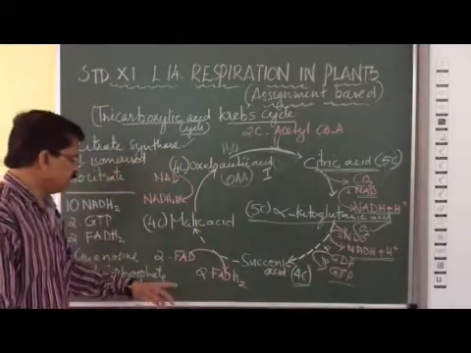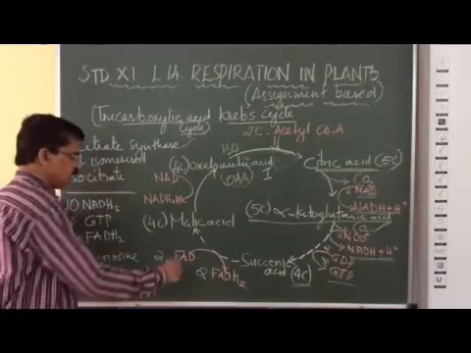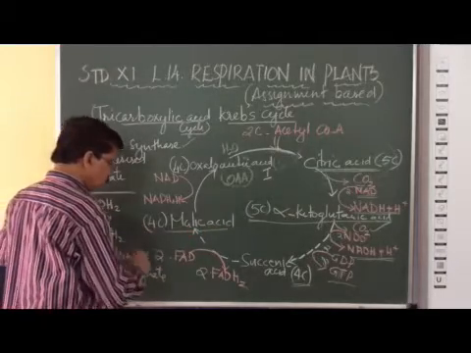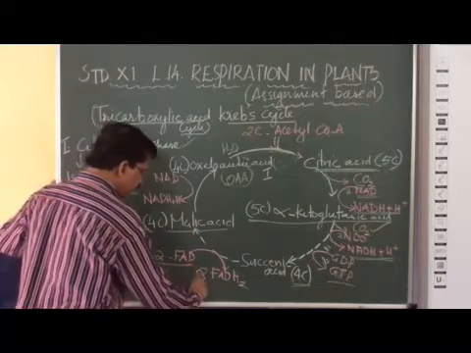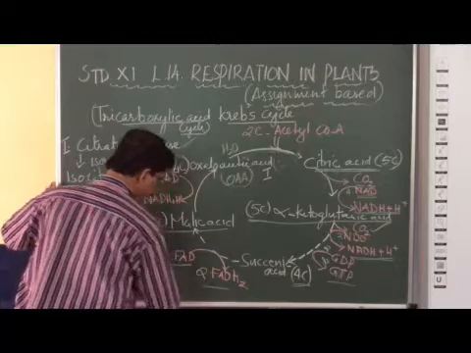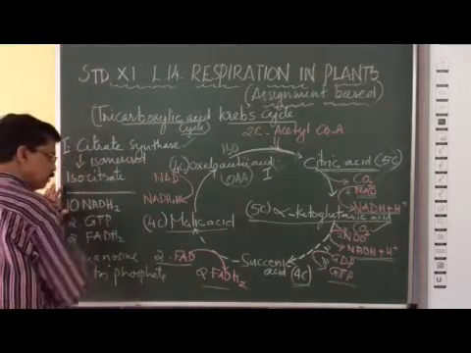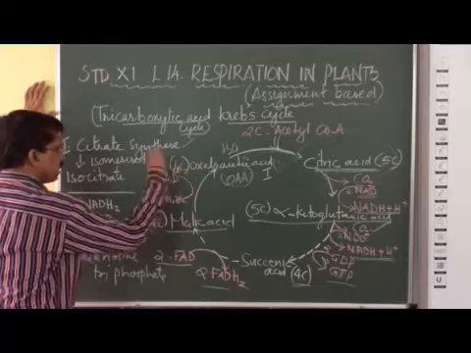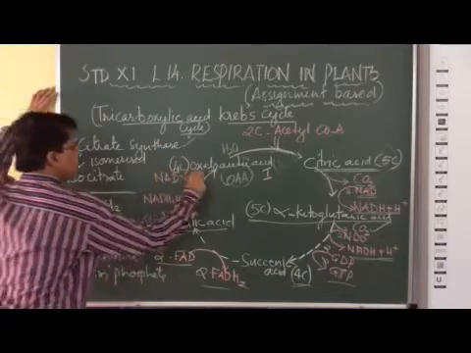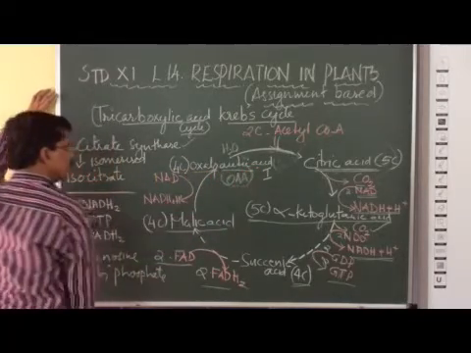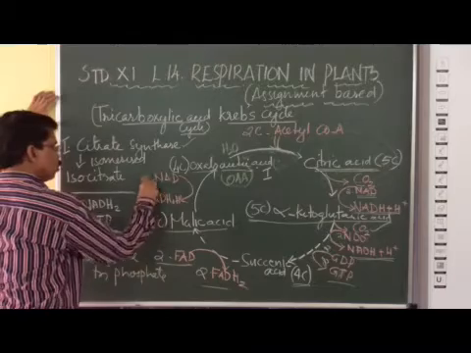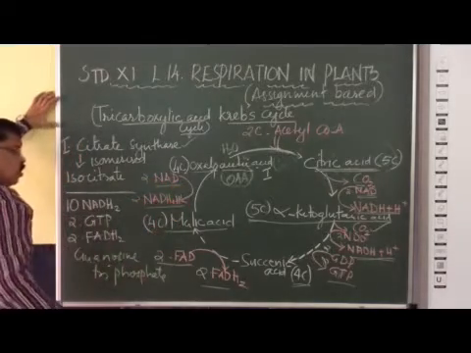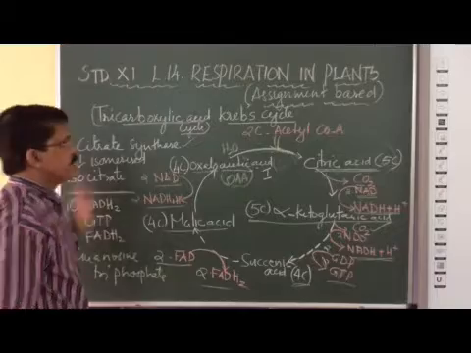Now succinic acid is converted through a series of reactions to malic acid, during which 2 molecules of FAD are reduced to FADH2. Now malic acid is again regenerated to oxaloacetic acid, during which 2 molecules of NAD are reduced to 2 molecules of NADH. So these are the reactions in the Krebs cycle.